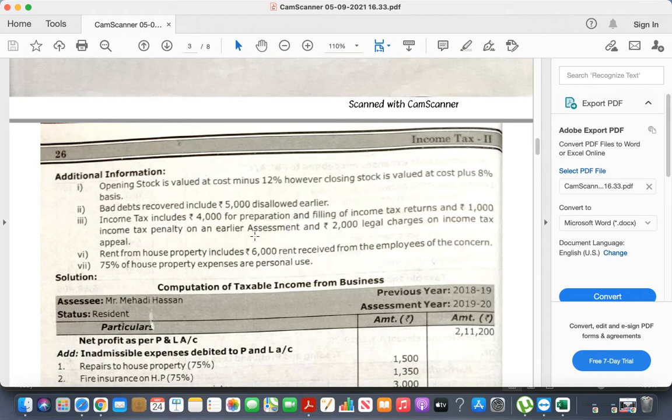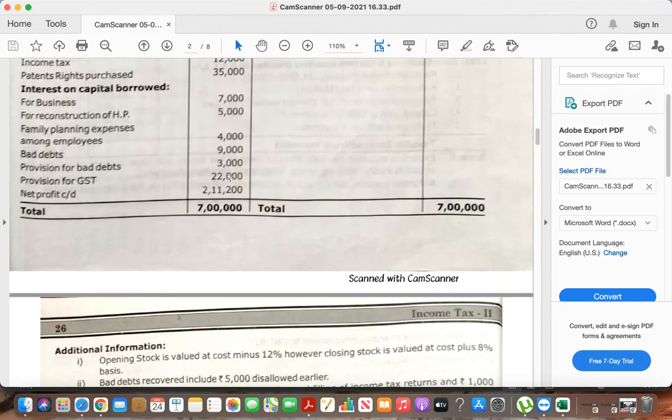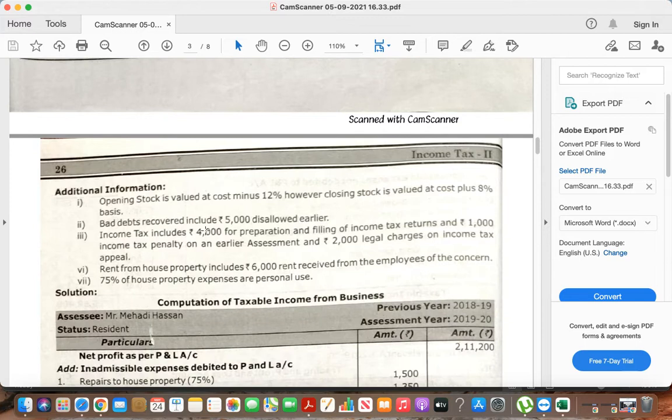But this 4,000 and this 2,000 we have to deduct. So we have to ignore the 1,000 penalty.